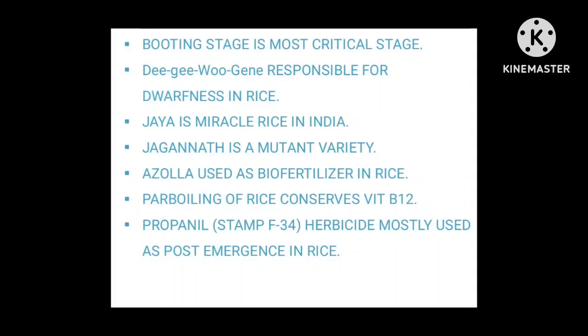And the DGU gene is responsible for dwarfness in rice. This gene is also very important, and that gene is the DGU gene. Jaya variety is a miracle rice in India. Jagannath is a mutant variety. Azolla is used as a biofertilizer in rice. Azolla.